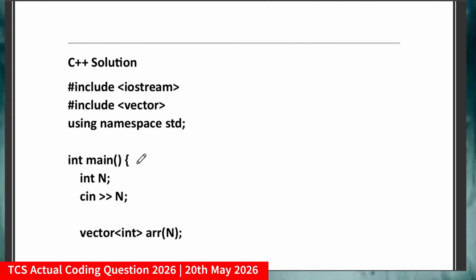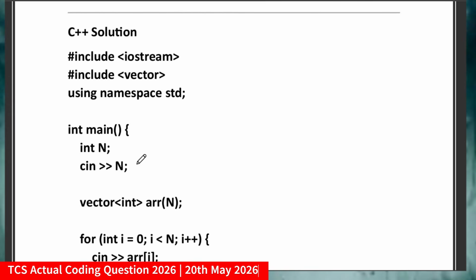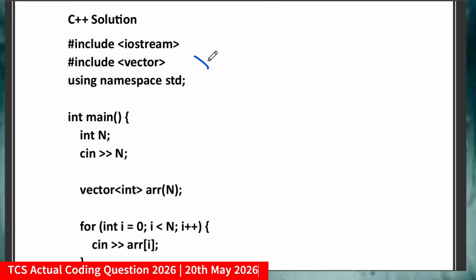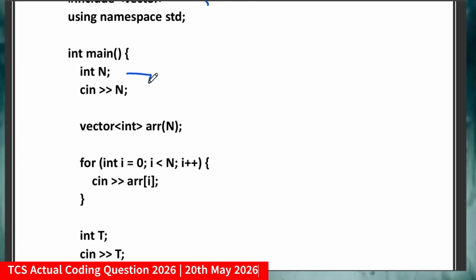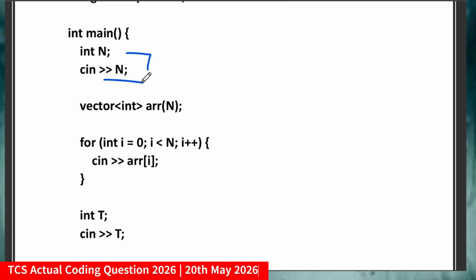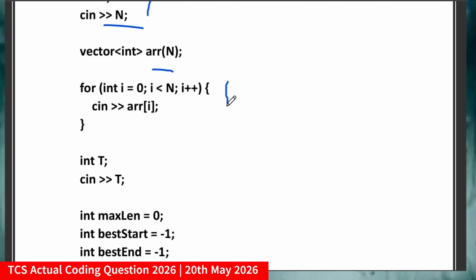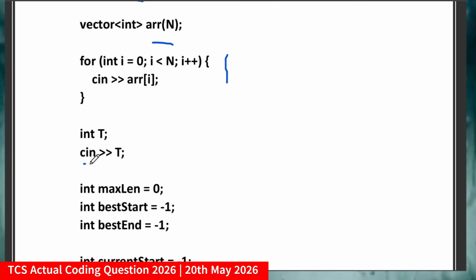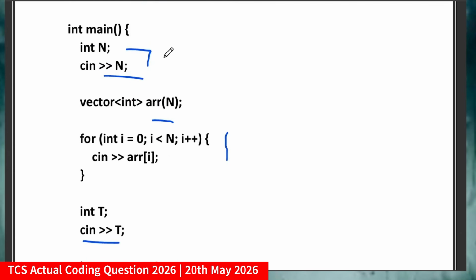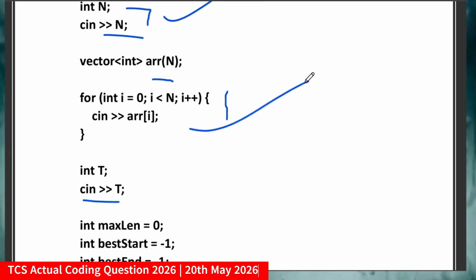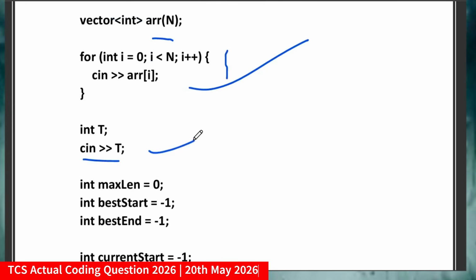Continuing the solutions, so declaring the iostream and vector for taking the input, now taking the temporary variable n, taking the input, declaring the array of size n, and taking all those array values. Okay, now we have to take the threshold value. So these three things I have taken: n, which will denote the number of items, then taking the array input, this is our second, and third, which is the threshold value.